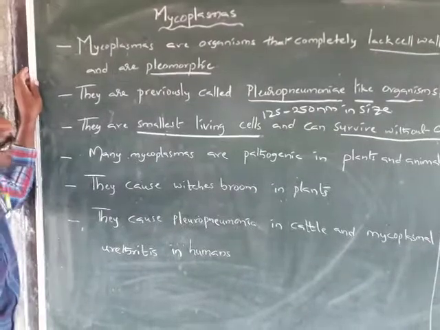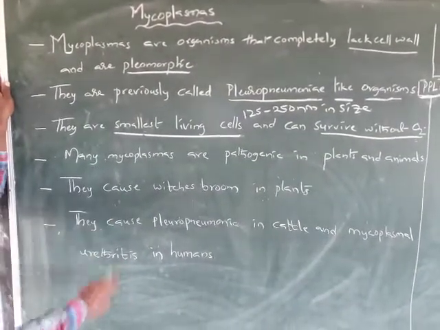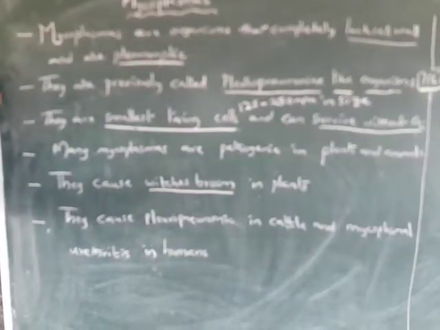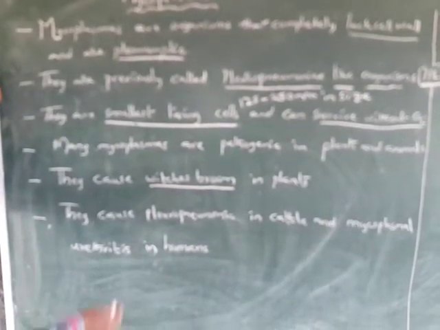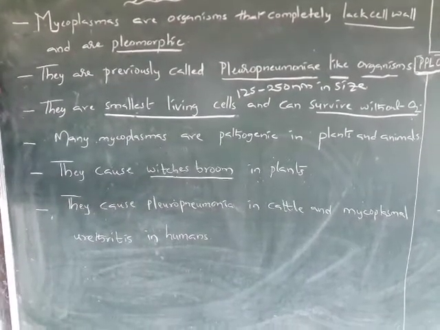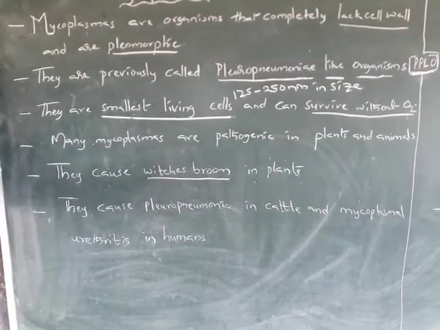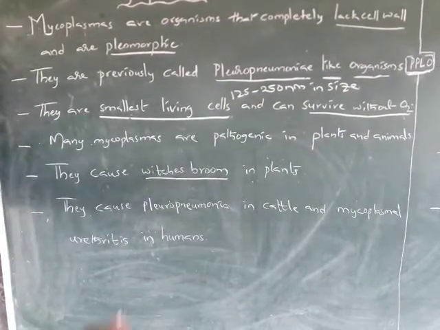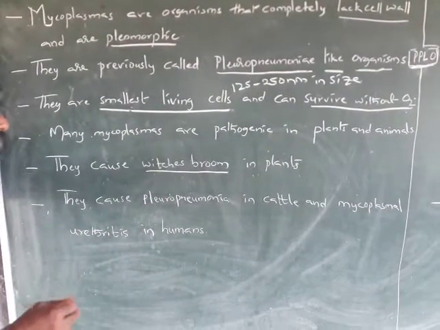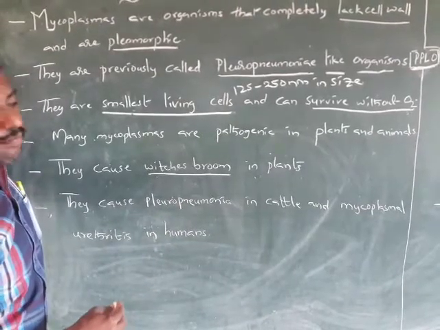Many mycoplasmas are pathogenic in plants and animals. They cause witch's broom in plants. What is a witch's broom? A dense mass of shoots originating from a single point, which looks like a broom-like structure, and it is also called a bird's nest.